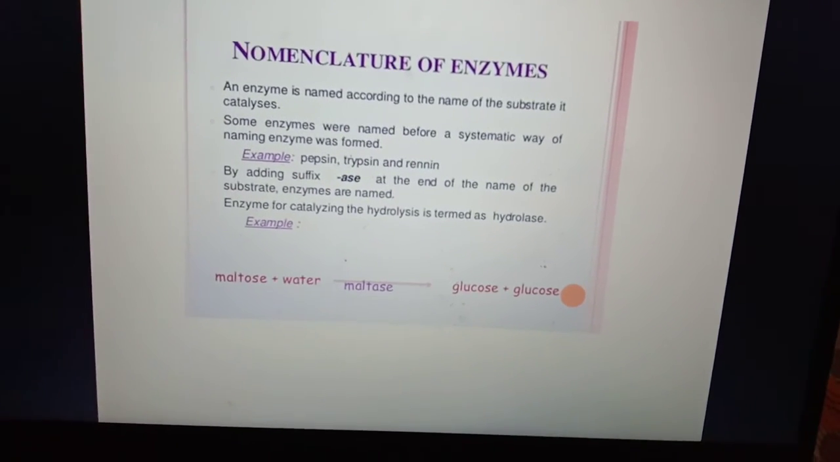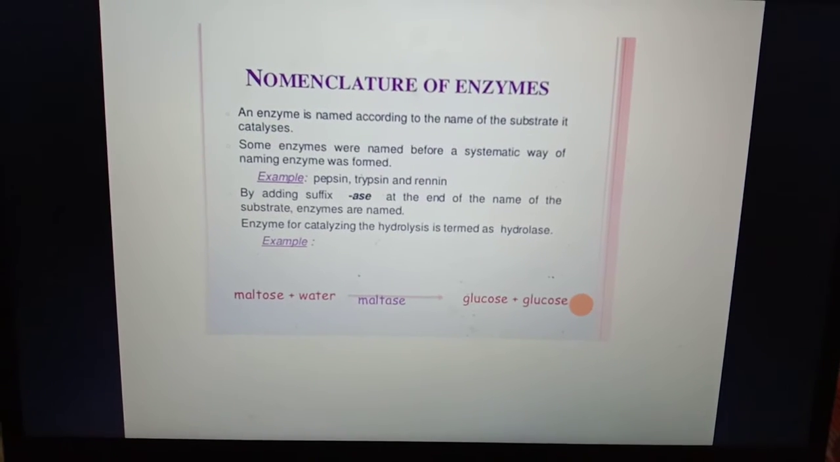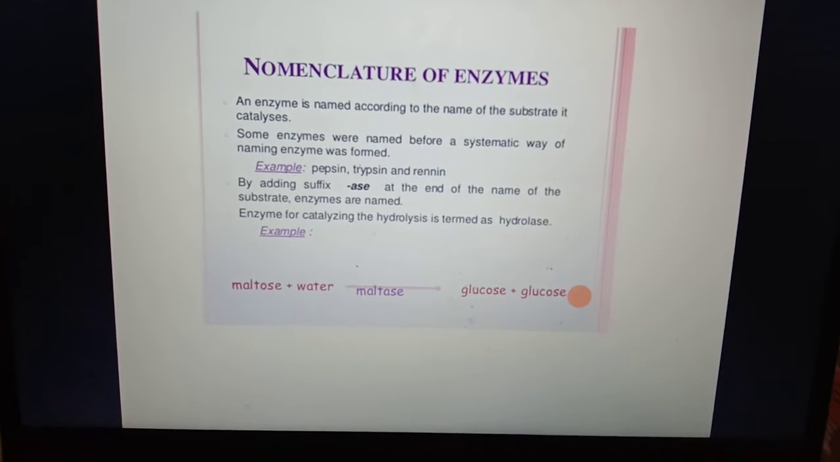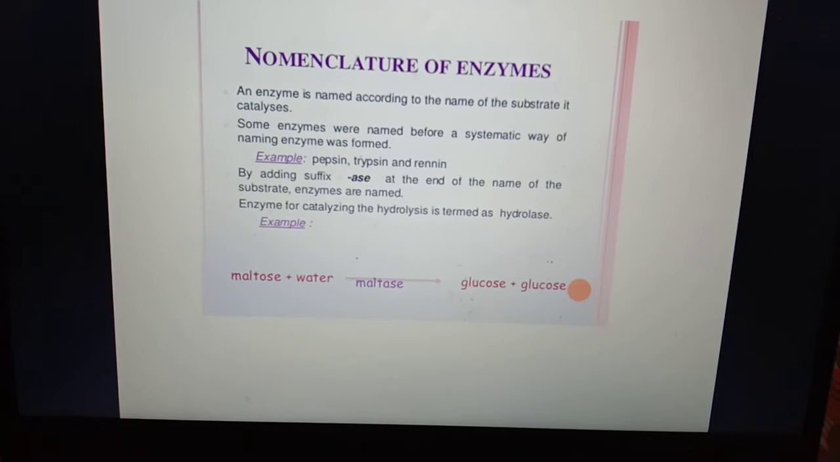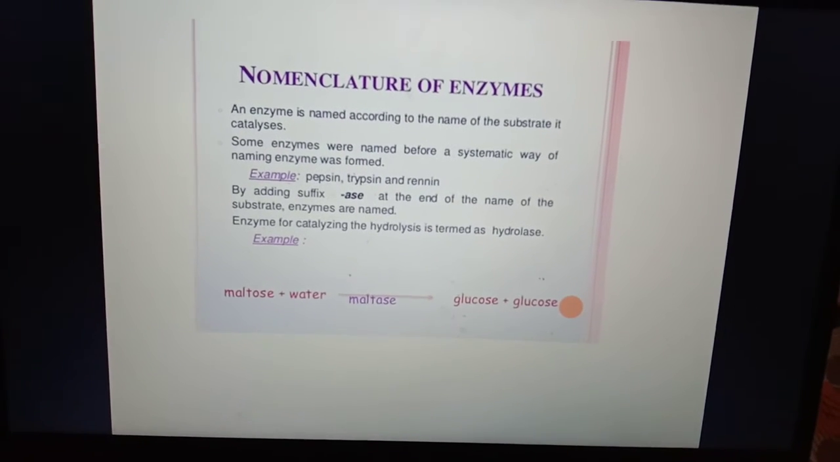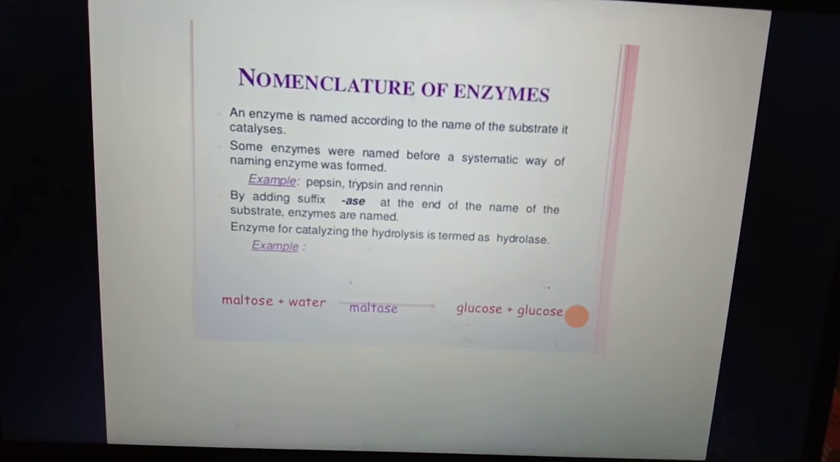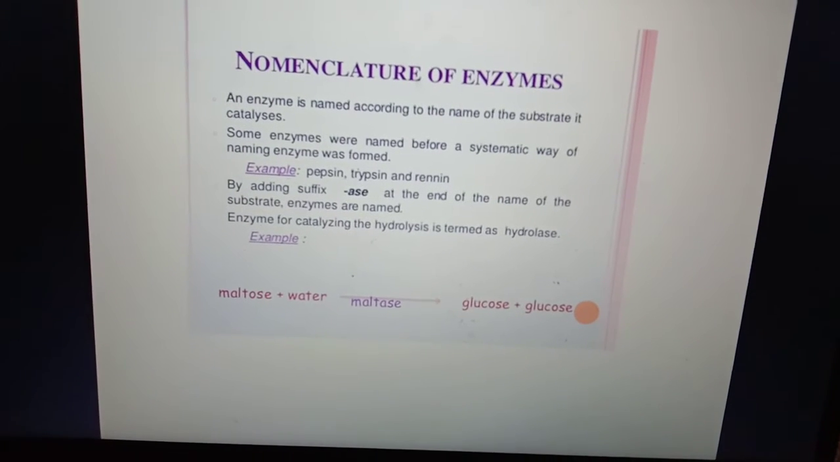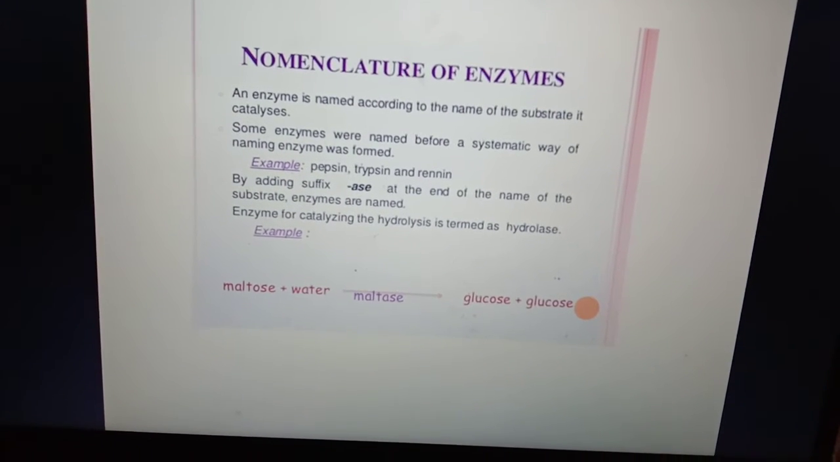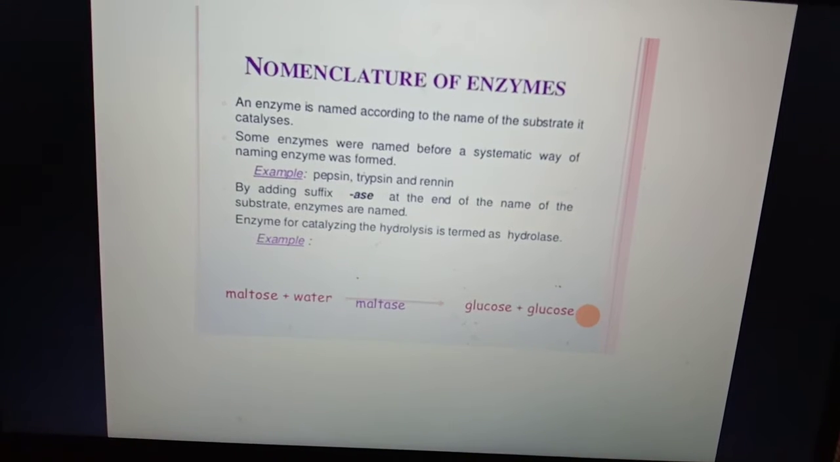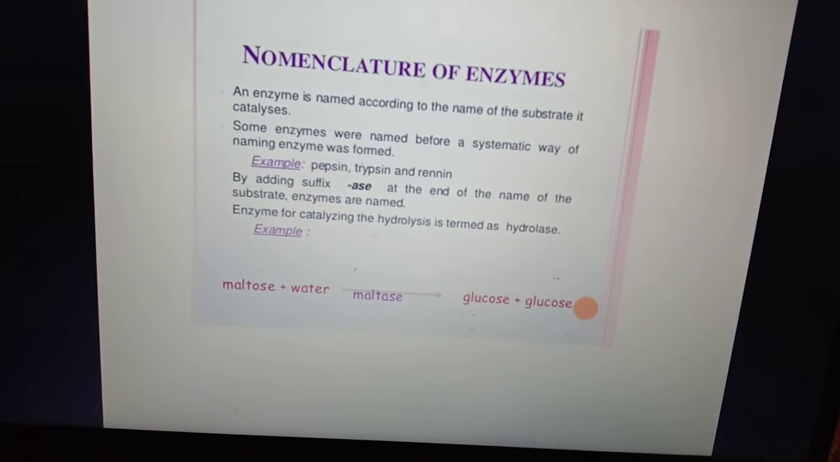Now we will see the nomenclature of enzymes. Enzymes are named according to the name of the substrate they catalyze. Some enzymes were named before a systematic way of naming enzymes was formed. Examples: pepsin, trypsin and rennin. By adding the suffix -ase at the end of the name of the substrate, enzymes are named.